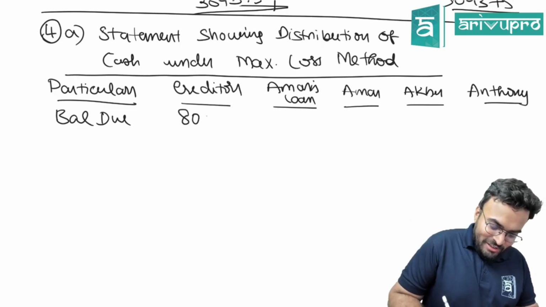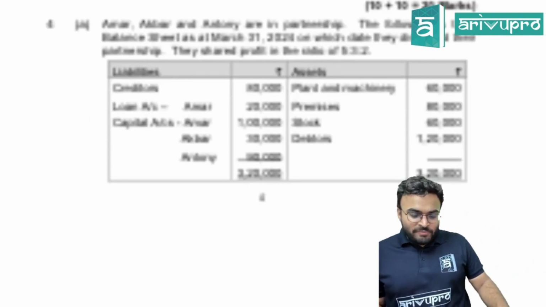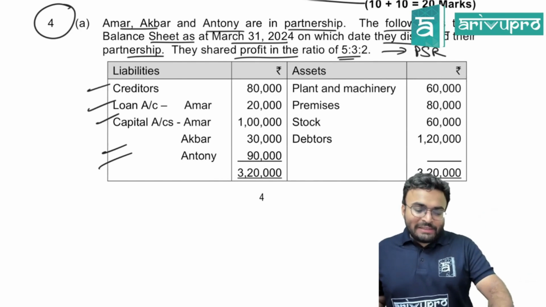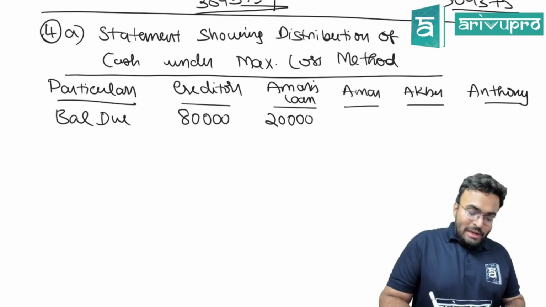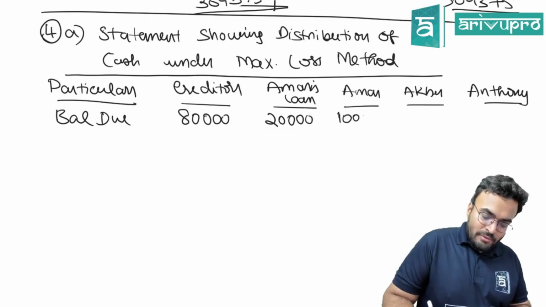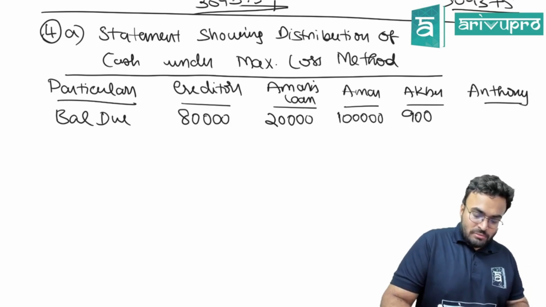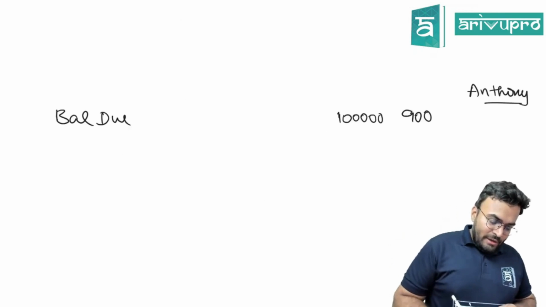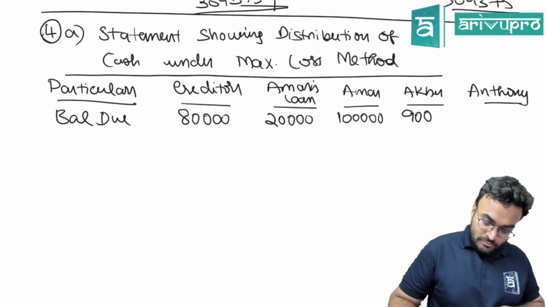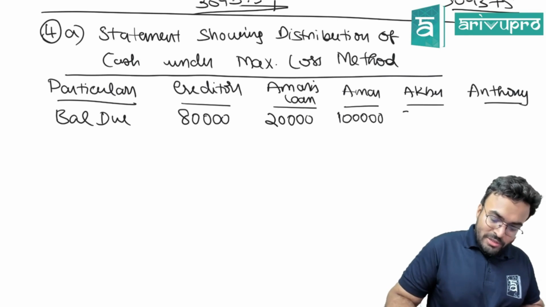Next, Amar, Akbar, Anthony: 1,30,000 and 90,000. Sorry, I missed the number. 1,30,000 and 90,000.